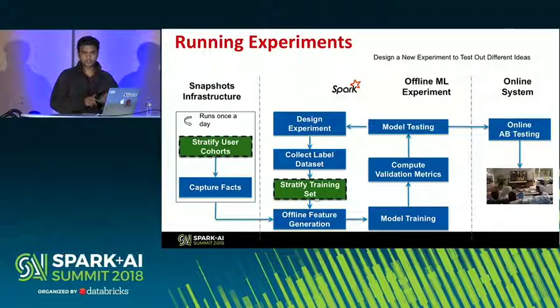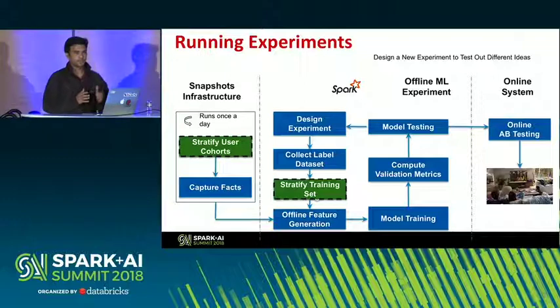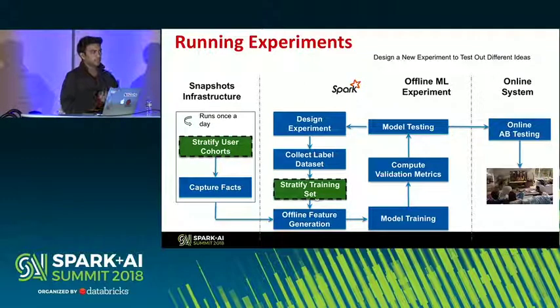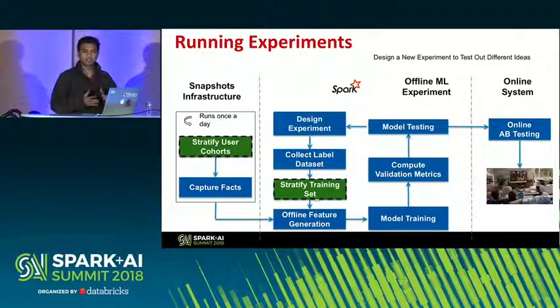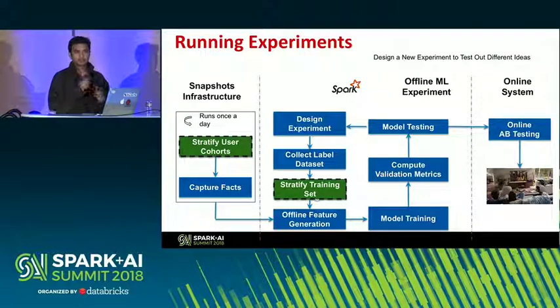So the two places where stratification is applied. One in the infrastructure component, when if we choose to snapshot all the users, it's not usually cost effective, even though we are tending to go in that direction. So we have tended to do stratification when selecting the subset of users to create snapshots data for.